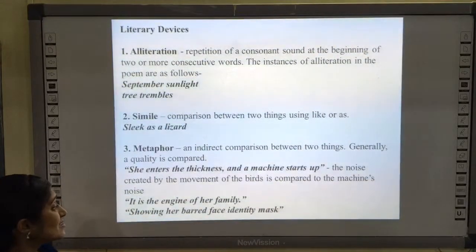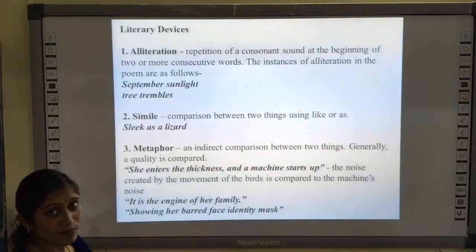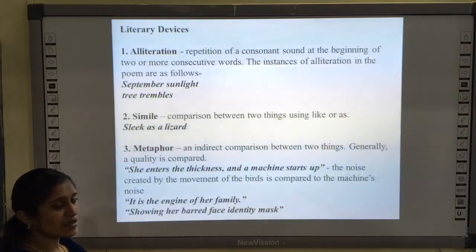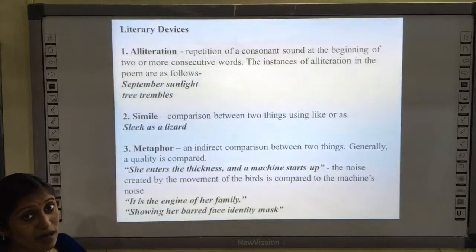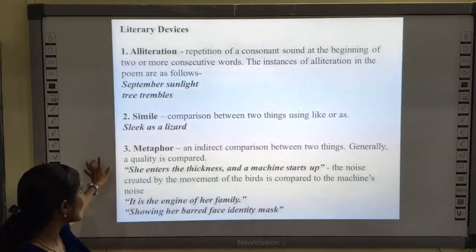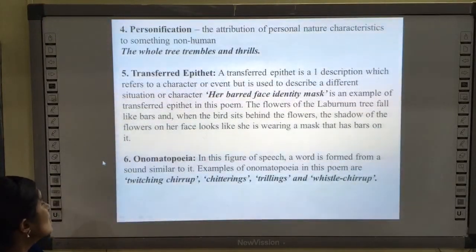And it is the engine of her family. Okay, it is not being used like "like the engine". It is the engine of the family. And the next line is showing her barred face identity mask. Okay, these are all metaphors.